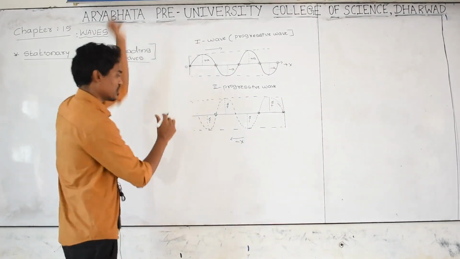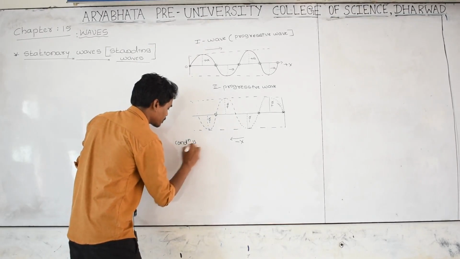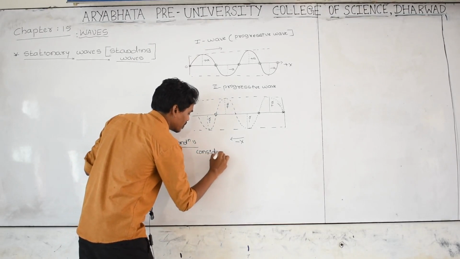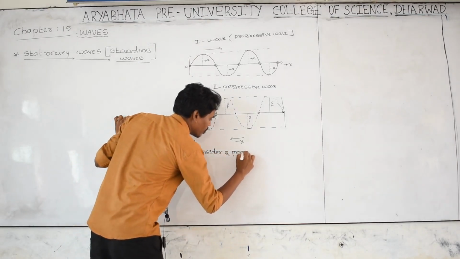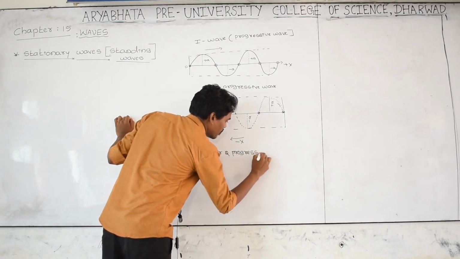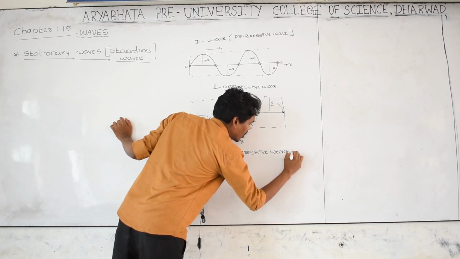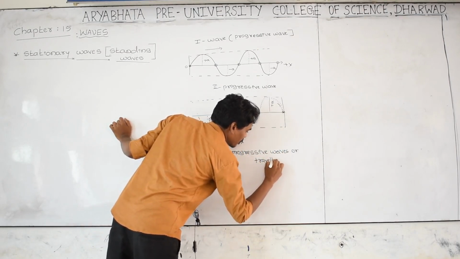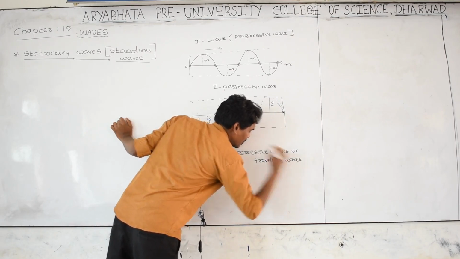This is the first condition: consider two progressive waves or traveling waves. Traveling and progressive waves are both the same.